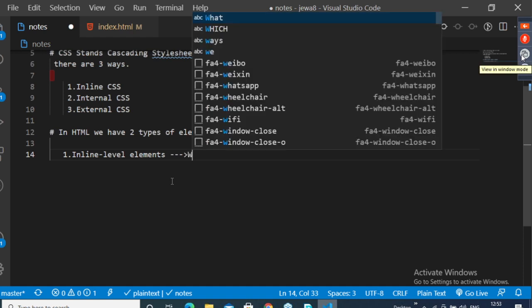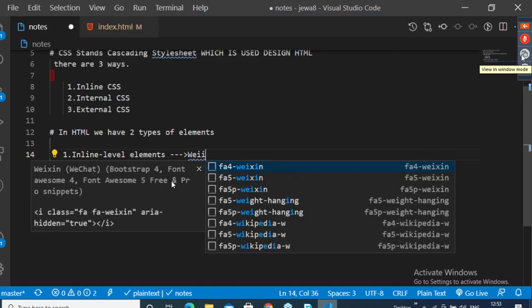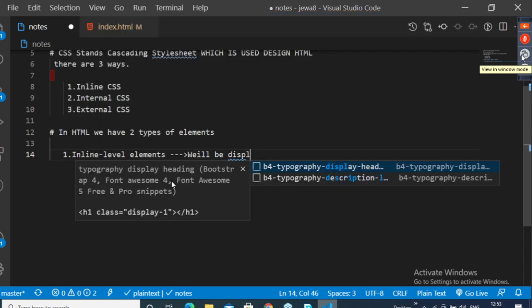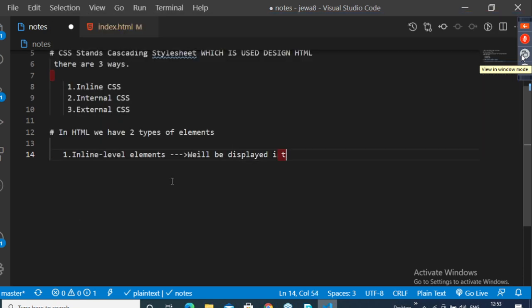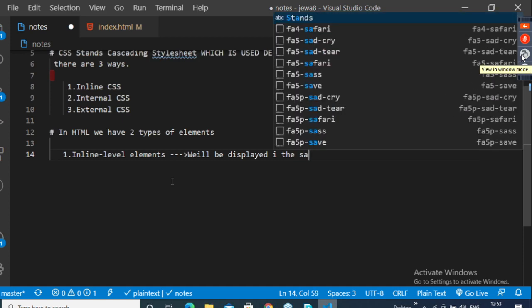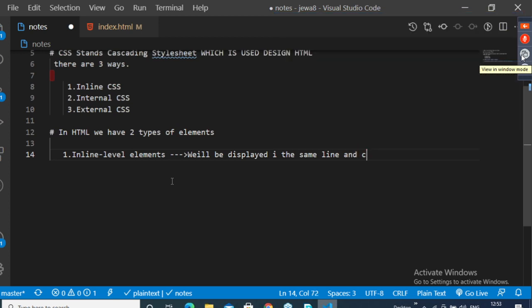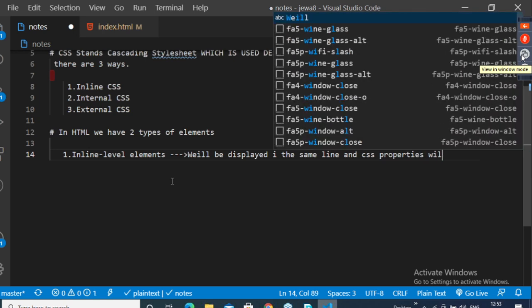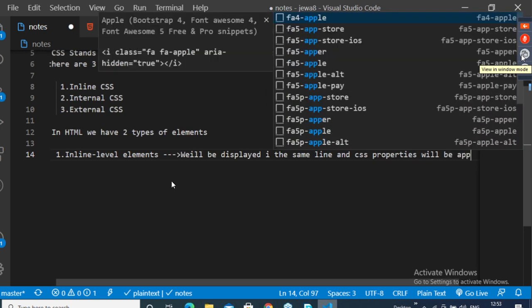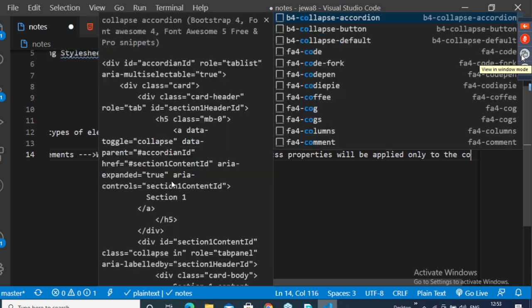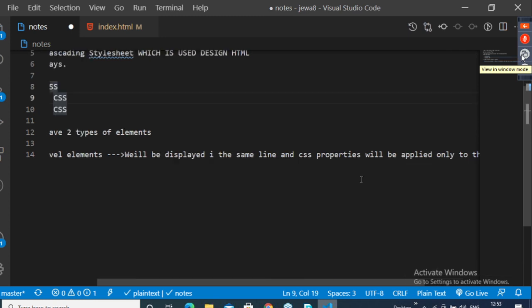They will be displayed in the same line, and CSS properties will be applied only to the content.